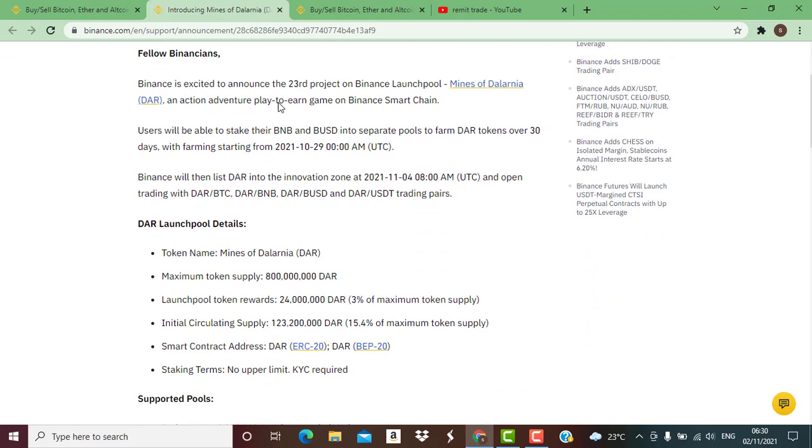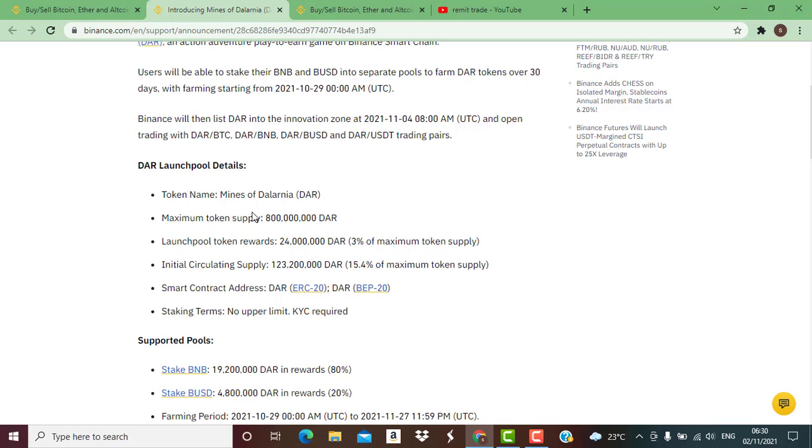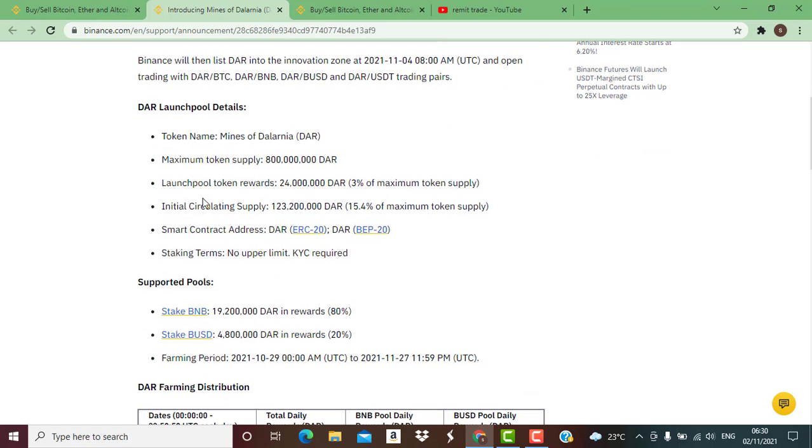You have to go through the pool itself, the name of the token, and the maximum token supply, which is 800 million DAR. The total pool reward is going to be 24 million DAR, which is 3% of the maximum token supply. And we have the initial circulating supply, which will be released immediately after listing. You also have to understand that this token runs on both the ERC20 protocol and the BEP20 protocol. So this is very, very important.